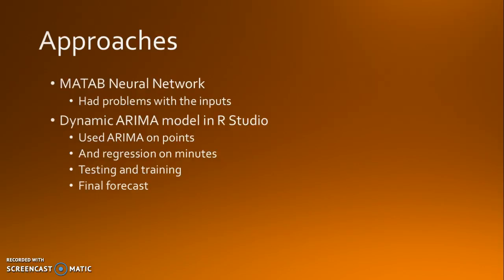Basically, that's just the intro to our problem and how we approached it. We thought of a couple of different kinds of data we might look at, and then once we realized that we were going to use a neural network or possibly dynamic ARIMA, we threw out some of the cross-sectional data, or some of the data that we weren't sure what to do with, and just focused on total points scored in the past seasons and total minutes played, and that ended up working pretty well for us. So that's it for this video, just the intro.